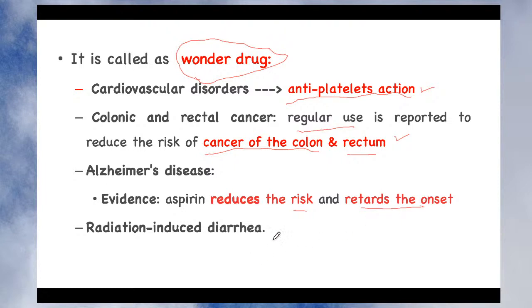In addition, aspirin is very effective in the case of radiation induced diarrhea. You give radiation especially for the treatment of cancer, and after taking the radiation, patients show severe diarrhea which may lead to dehydration. So to avoid radiation induced diarrhea, you can also give aspirin. So these are very important actions of aspirin which are good for the treatment of many diseases including cardiovascular disease, colonic and rectal cancer, Alzheimer's disease and radiation induced diarrhea.